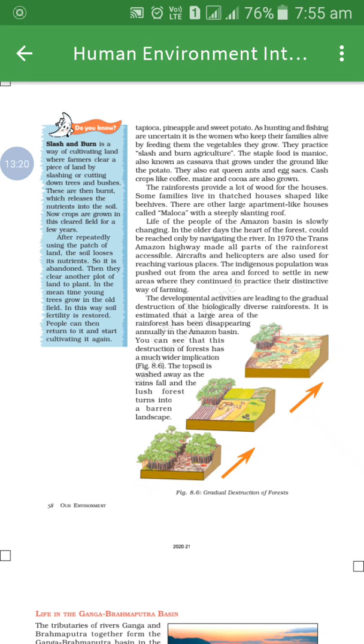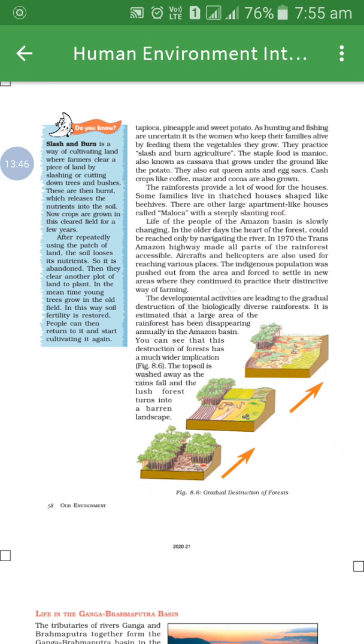Now the staple food is manioc or cassava. These are the staple food of it. They also eat queen ants and egg sacs. What do they eat, students? Queen ants and egg sacs. And some cash crops are also there. Which ones? Coffee, maize and cocoa are also grown.